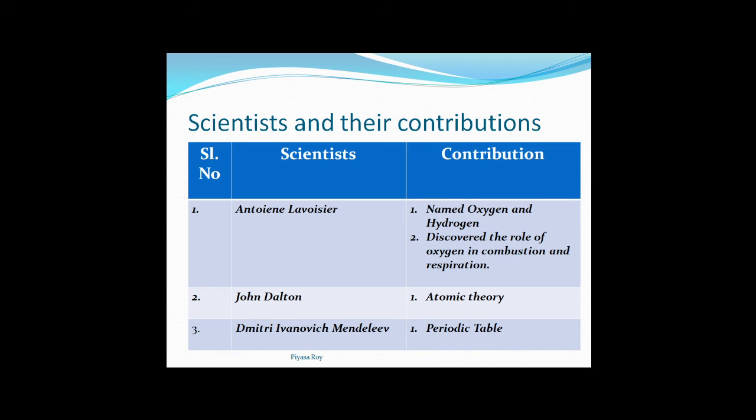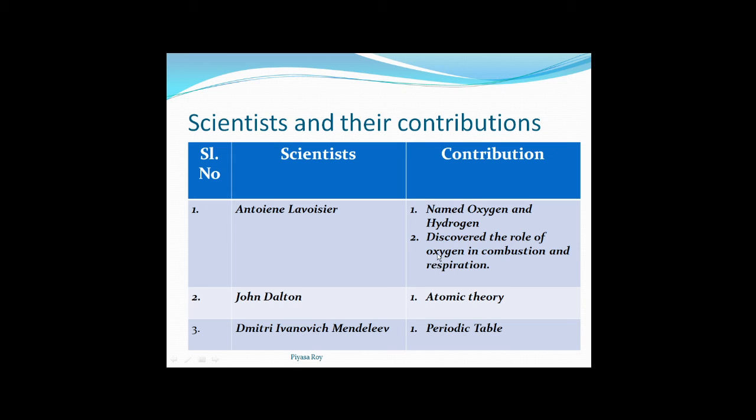So the first one is Antonio Lavoisier. Here you just have to know the name of the scientist and their contribution. So this much will be enough. His contribution is that he named oxygen and hydrogen, and he discovered the role of oxygen in combustion and respiration.